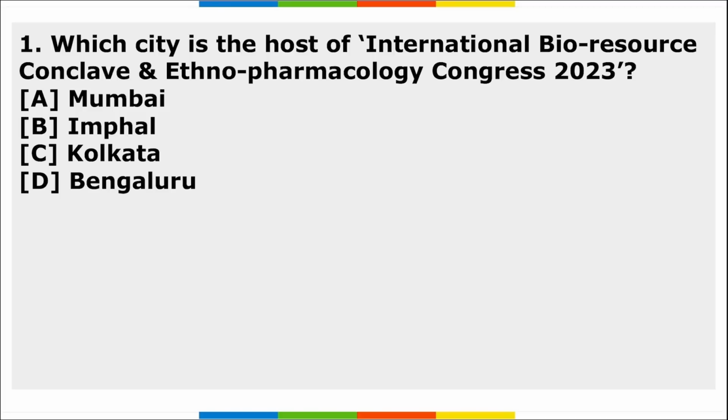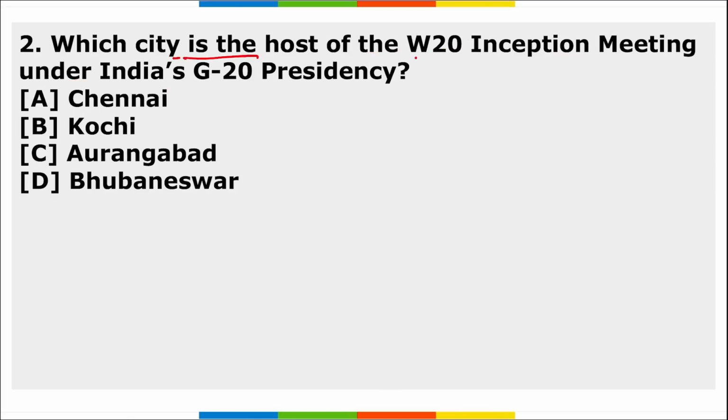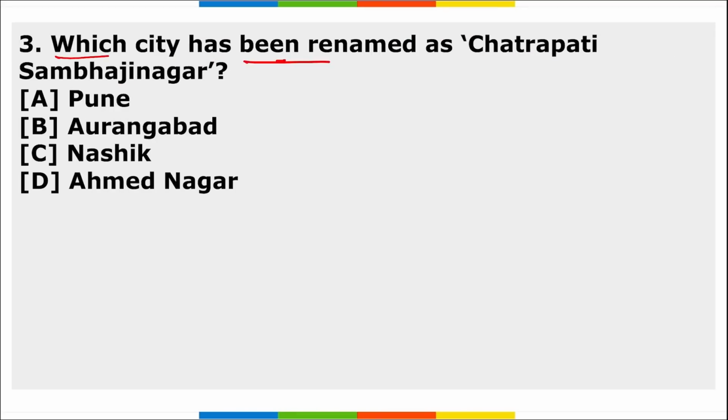Now it's time for your homework. First, which city is the host of International Bioresources Conclave and Ethno-Pharmacology Congress 2023? Second, which city is the host of the W20 Inception meeting under the India's G20 presidency? Third, which city has been named as the Chhatrapati Sambhaji Nagar? So these are your 3 homework questions, friends. I hope you have understood the assignment.